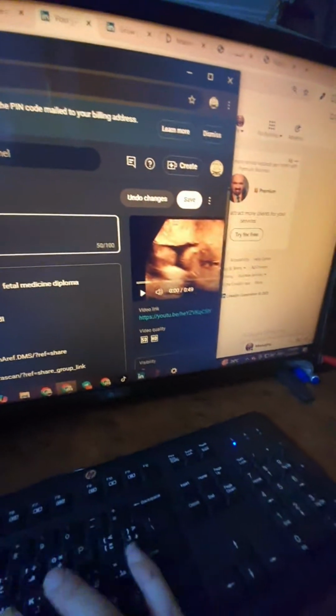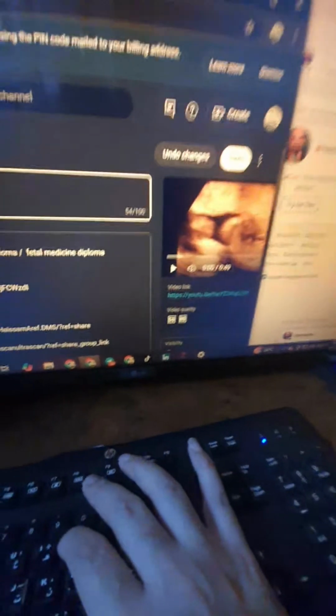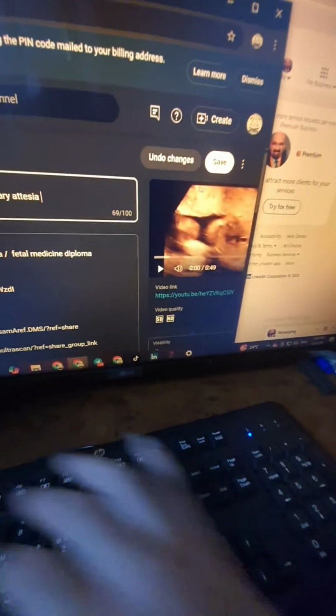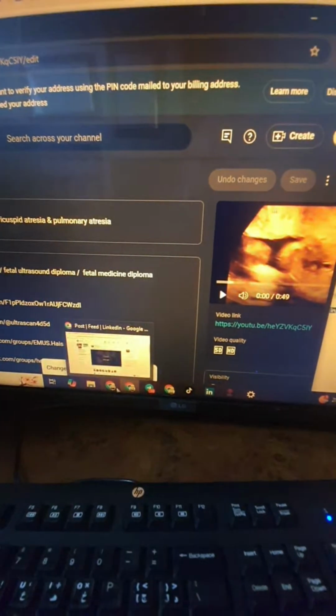Hypoplastic right heart due to tricuspid atresia and pulmonary atresia, my friend. Thank you for commenting. Hypoplastic right heart due to tricuspid atresia and pulmonary atresia, and hereby we will go back to our lovely cases